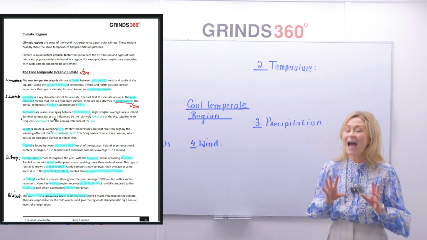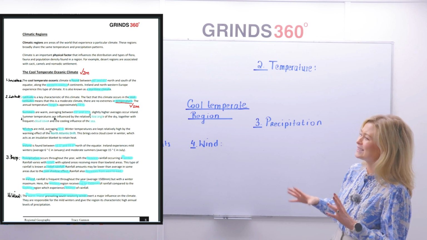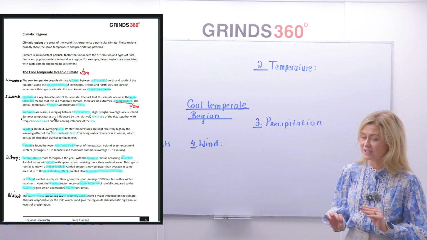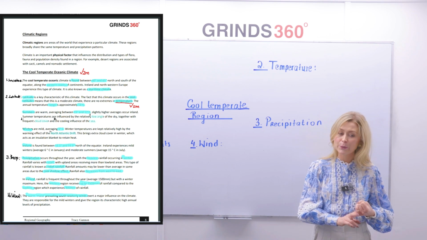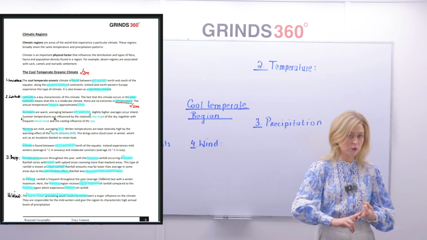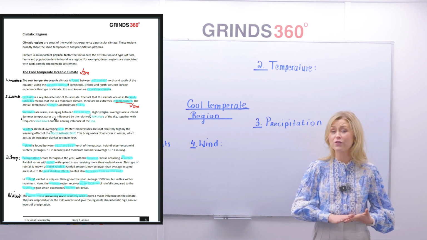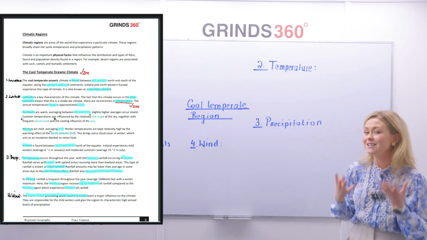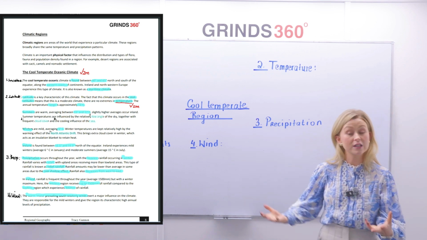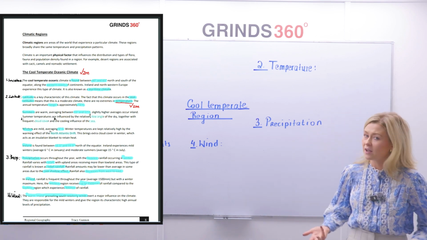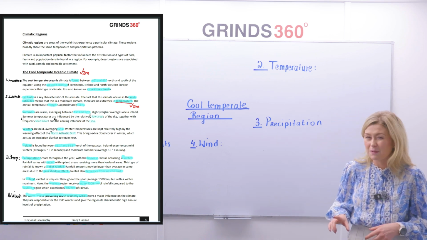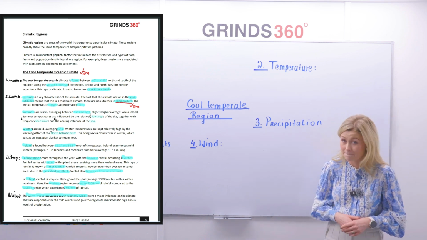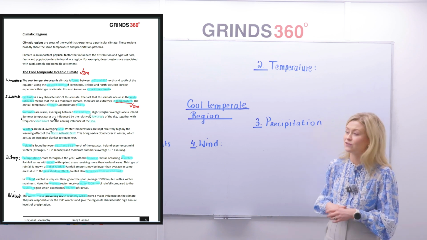So the average annual temperature range is around 11 degrees Celsius. Highlight 11 degrees Celsius. So we're saying mid-latitude, which gives no temperature extremes, and the annual temperature range is around 11 degrees Celsius. Now that's not a huge temperature range. If you look at somewhere like a desert, even daytime and nighttime temperatures there can vary above 30 degrees Celsius. Here we're saying, generally speaking, it stays within the 11 degrees Celsius marker. Okay, so not massive changes.